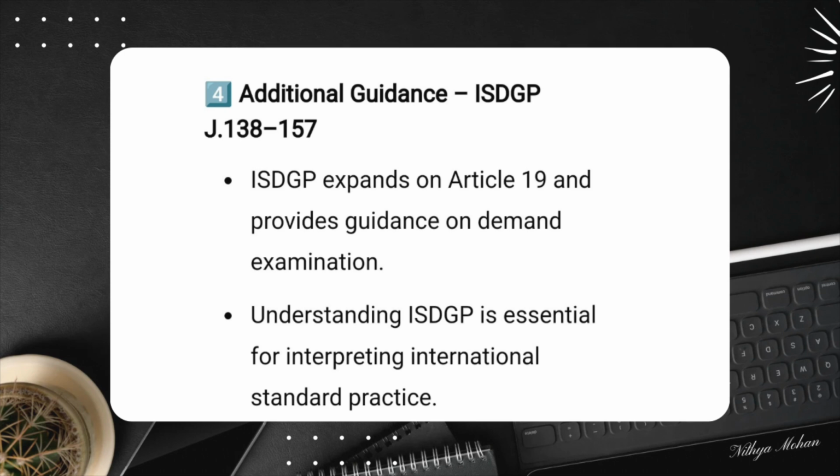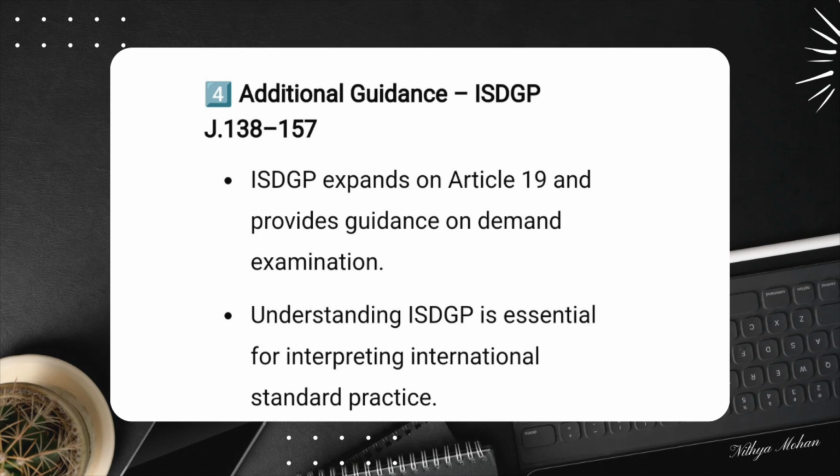Now we will break down the critical rules and principles that govern how guarantors determine whether the demand is compliant under URDG 758 and ISDGP J138 to 159. Understanding these rules is essential because an incorrect rejection or acceptance of a demand can lead to legal disputes, financial losses, and reputational damage for banks and financial institutions. So, let's dive in. The first thing to understand is what makes a demand complying.